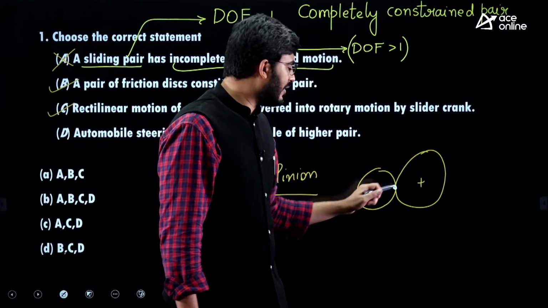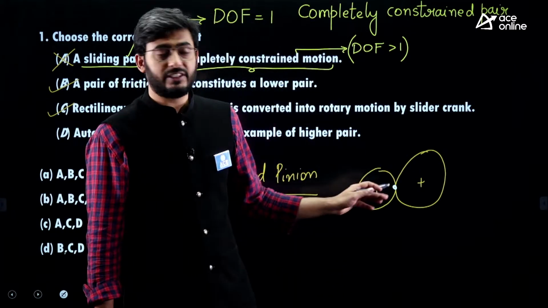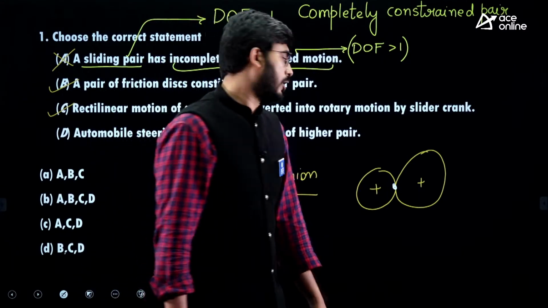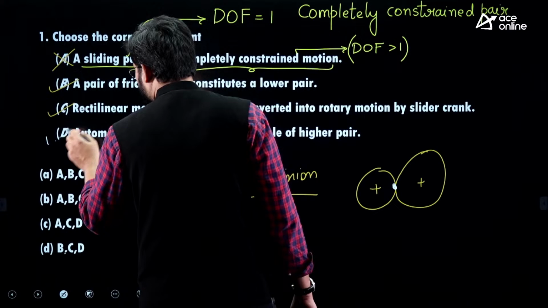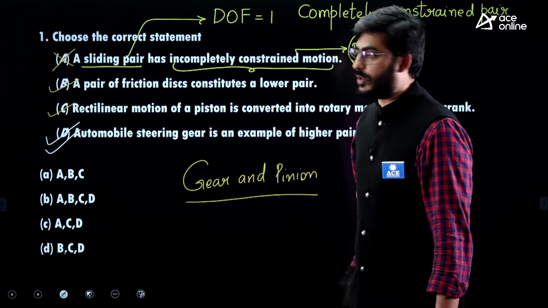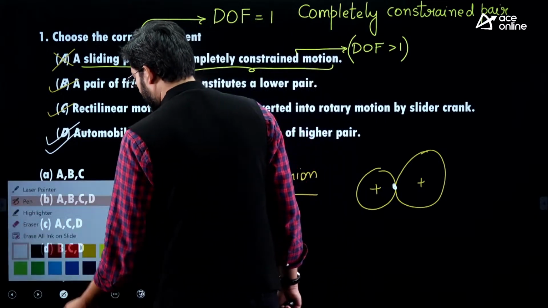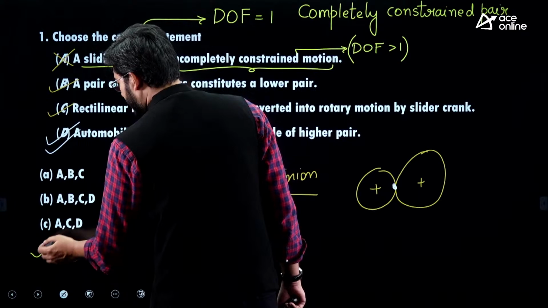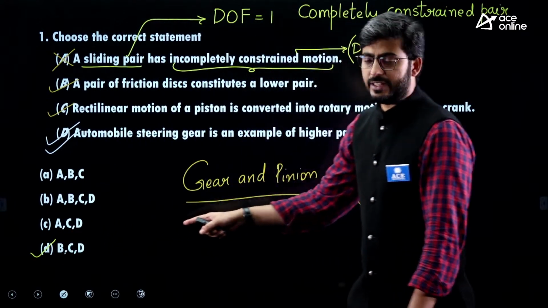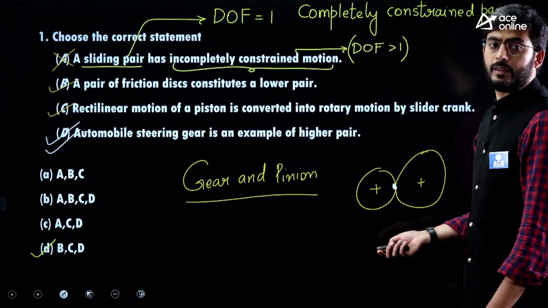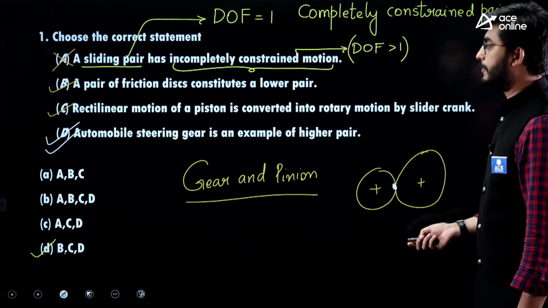So here we see a rolling action between the two gears about the pitch point. So statement D is also a correct answer. Now what are the options giving the correct statements? That is option D. You can see B, C and D are included, right? Let us go to the next problem.